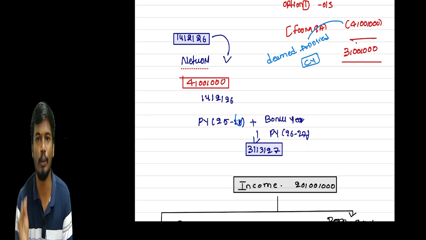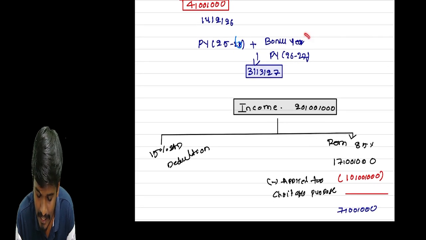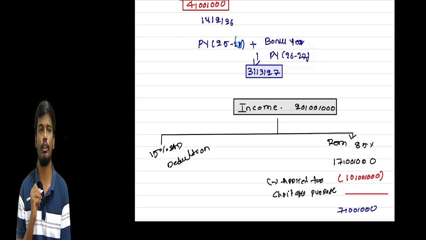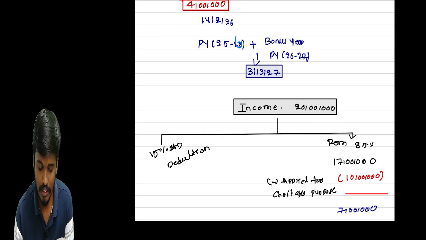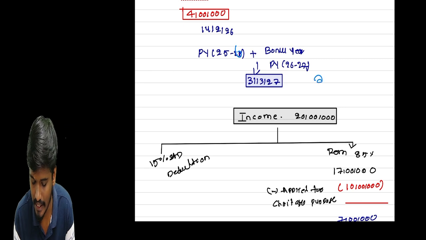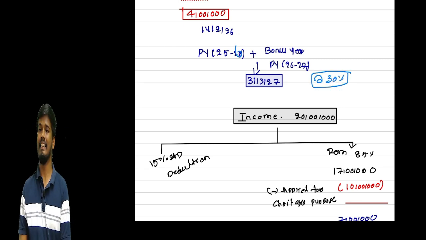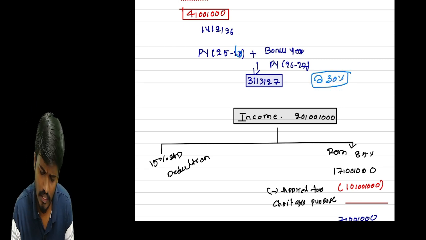If you are not able to apply that amount when you receive it, or at least in the next previous year, that will be liable to tax under the Income Tax Act in 26-27. So how much will the tax rate be? The tax rate will be 30%. Okay, so this is one option, sir.